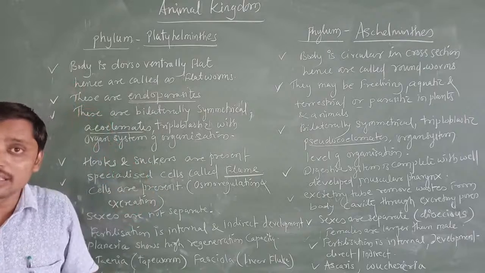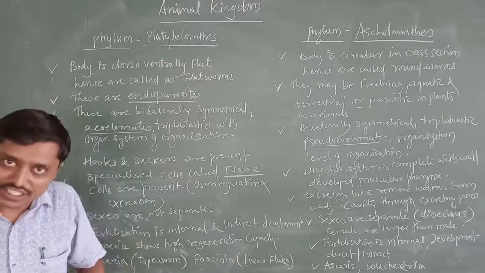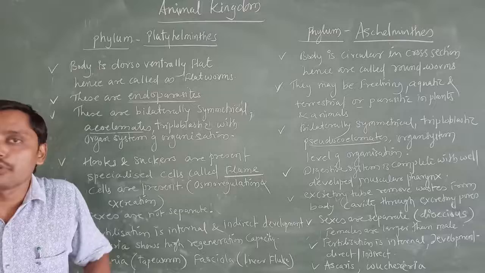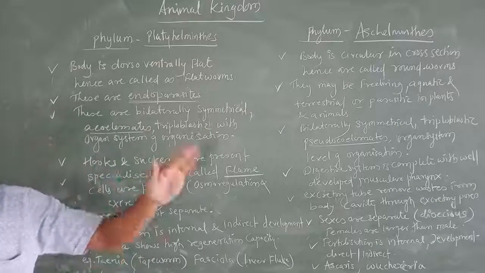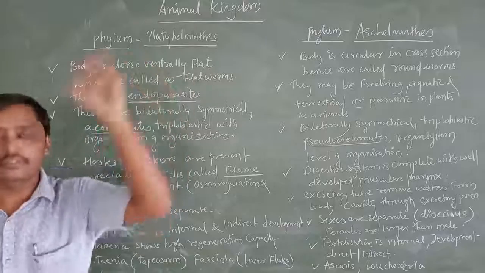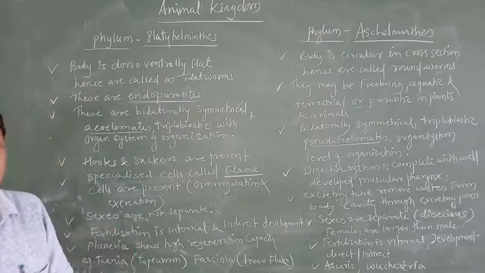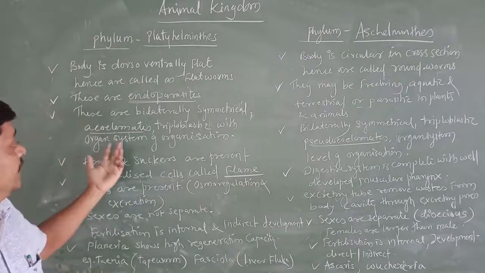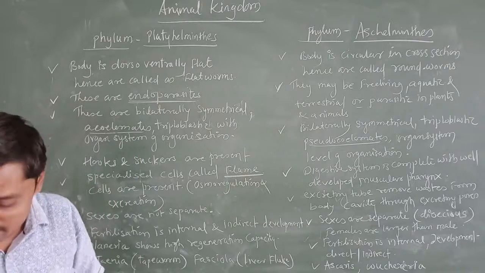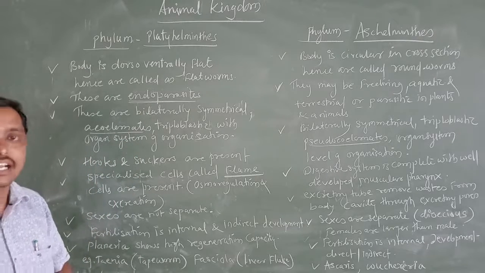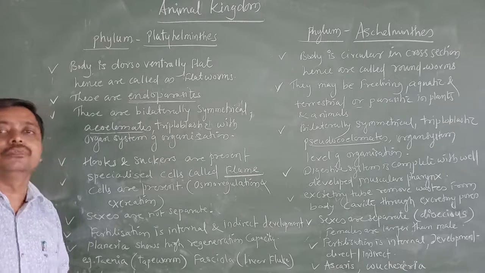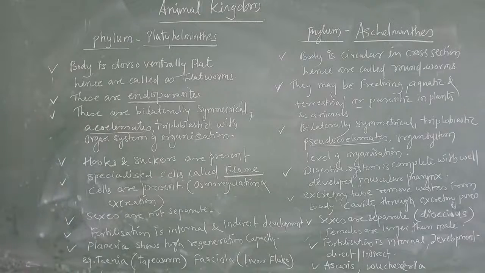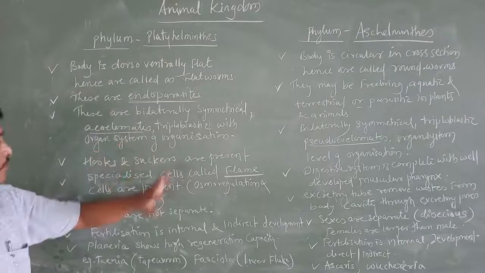First we studied Porifera with the cellular level of organization, Coelenterata and Ctenophora with the tissue level of organization. From now on, every phylum you take will show the organ system level of organization. So this is a simple thing. Understood?